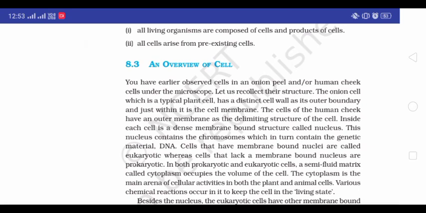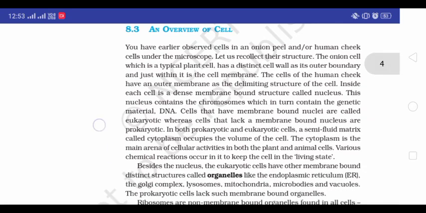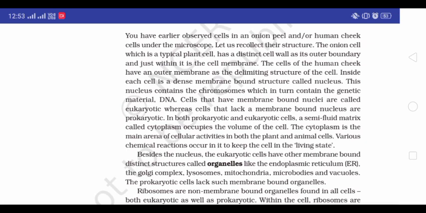8.3 An overview of the cell. You have earlier observed cells in an onion peel and human cheek cells under the microscope. Let us recollect their structure. The onion cell, which is a typical plant cell, has a distinct cell wall as its outer boundary and just within it the cell membrane. The cells of the human cheek have an outer membrane as the delimiting structure of the cell. Inside each cell is a dense membrane-bound structure called the nucleus.